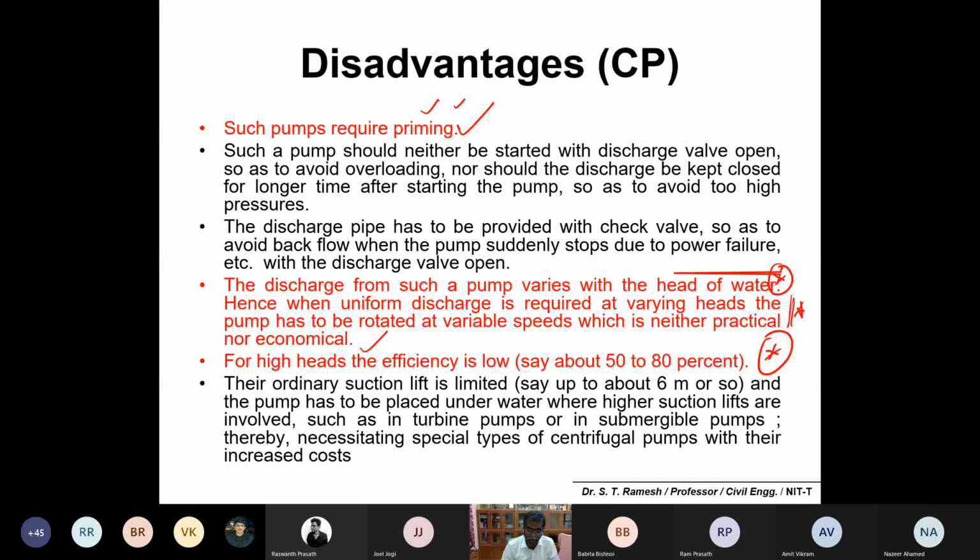So please remember these 3 points. Number one, it requires frequent priming. The second one is that discharge varies with respect to different heads of water, thereby you may not get a uniform discharge or output. And the third one is that at higher elevated heads the efficiency is very low. These are some of the drawbacks.